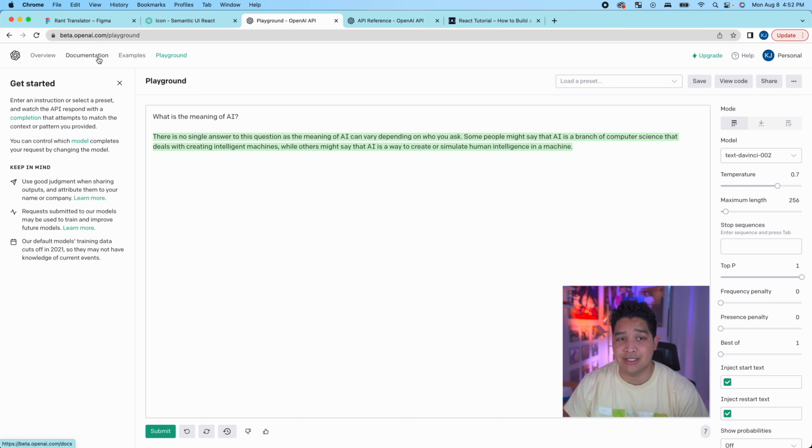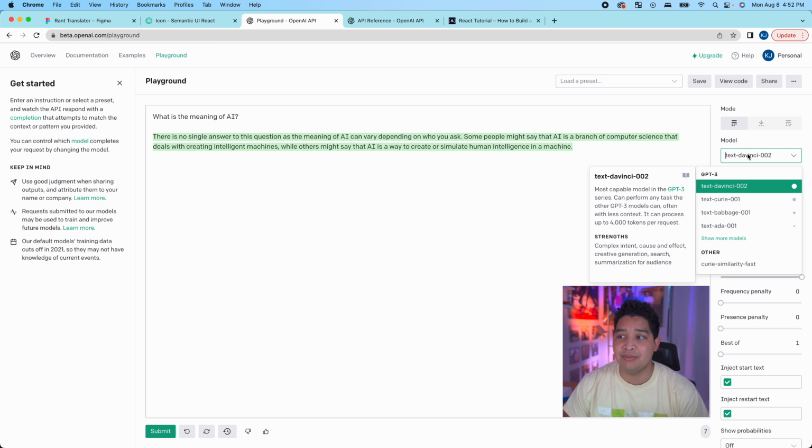You'll be able to look up different examples on this tab, but I'm going to quickly run through some examples myself so that you can get a better idea for what this playground can even do. So here you'll be able to change the different models. DaVinci is their most advanced model. It's the slowest and also costs the most. Whereas Ada costs the least, is their fastest, but also isn't as smart. So it can't do as complex of tasks. I'm gonna demo everything in DaVinci just because it gets the point across the best.